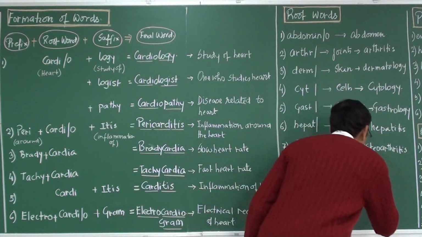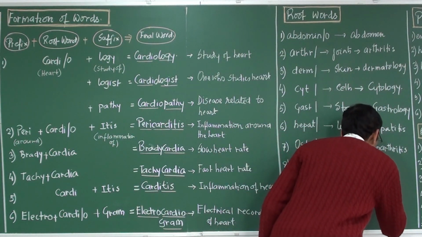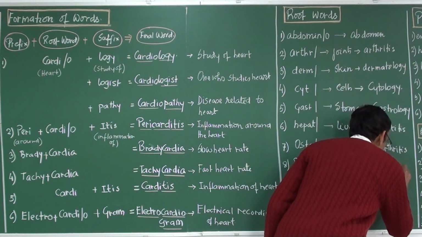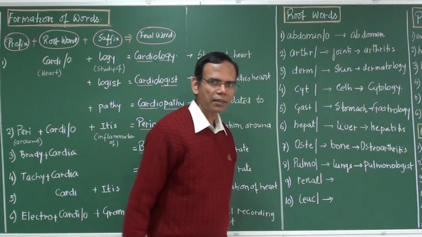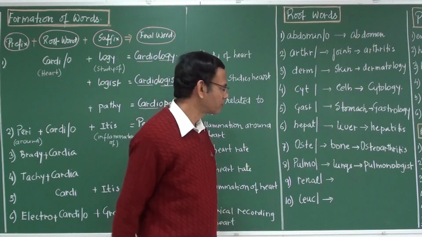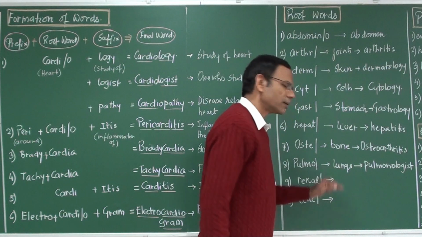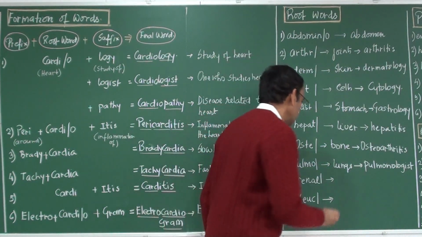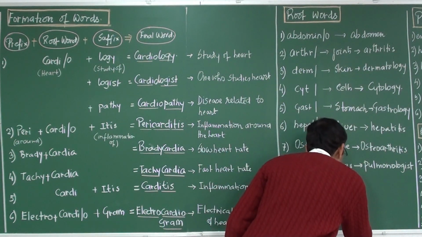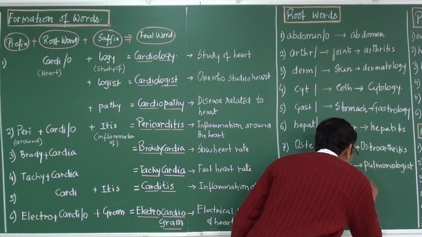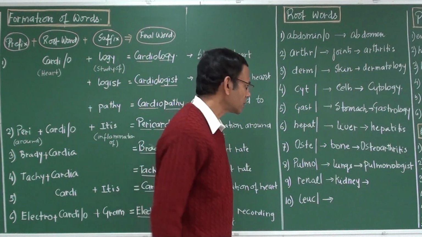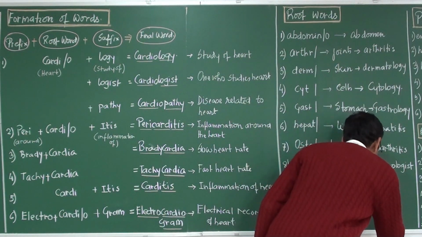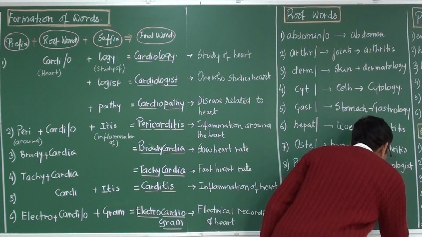Pulmonologist. One who is a specialist in respiratory system. Renal. Renal means kidney. It is a renal failure. Alright. Renal pain or renal failure.